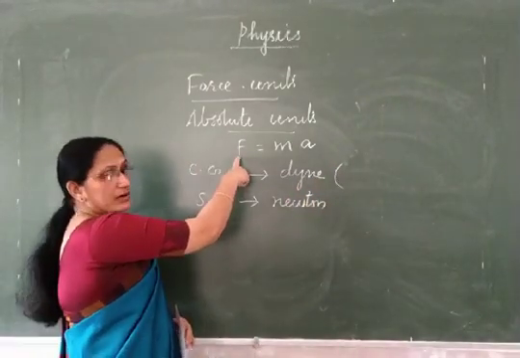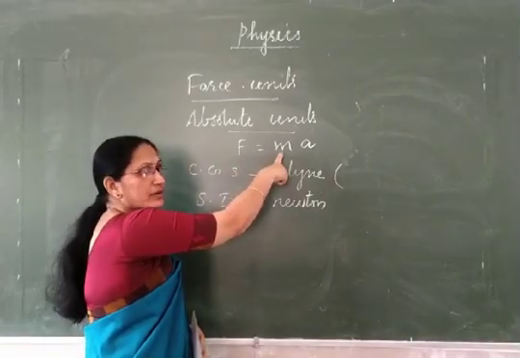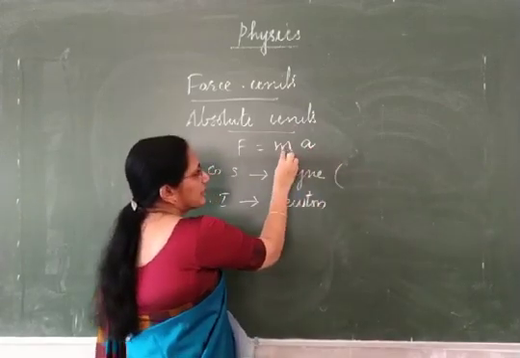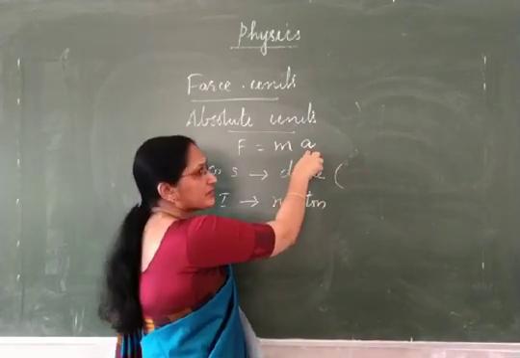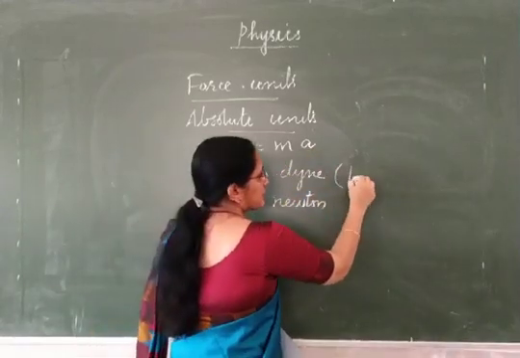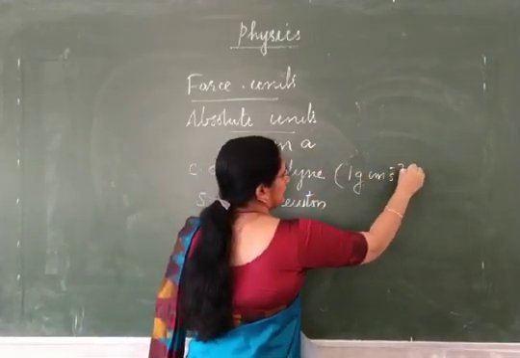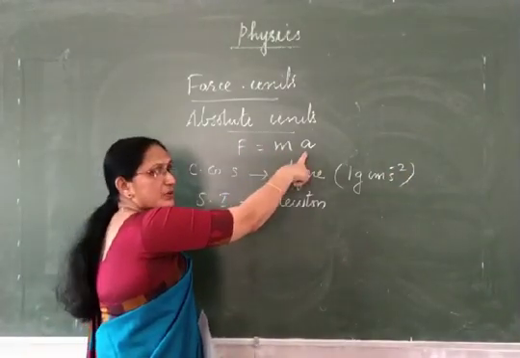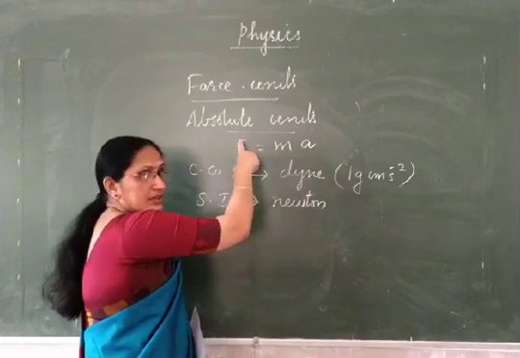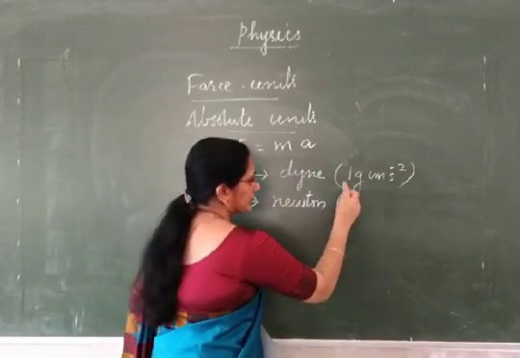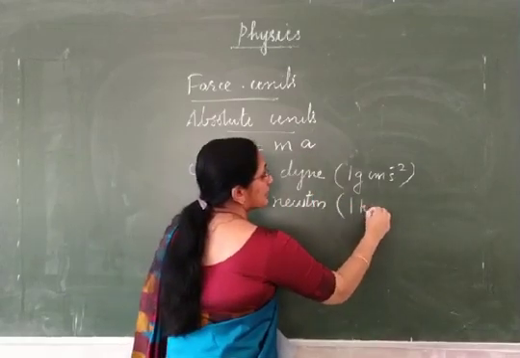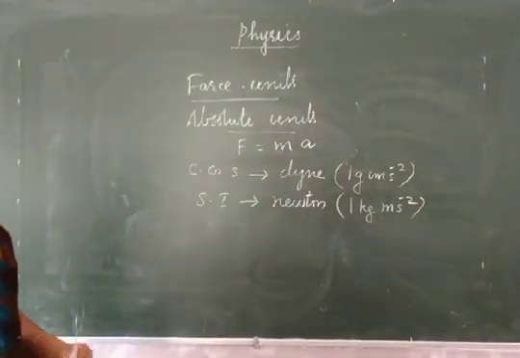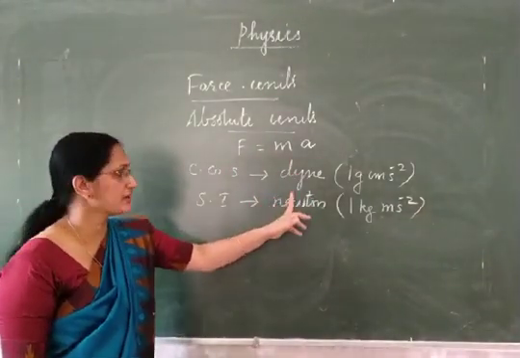The force is 1 dyne when the mass is 1 gram and acceleration is 1 centimeter per second square. So 1 gram into 1 centimeter per second square, that is the expansion of dyne. Similarly, when mass is 1 kilogram, acceleration is 1 meter per second square, then the force is 1 Newton. So Newton, its expansion is 1 kilogram meter per second square. Now let us study the definition of 1 dyne and 1 Newton.